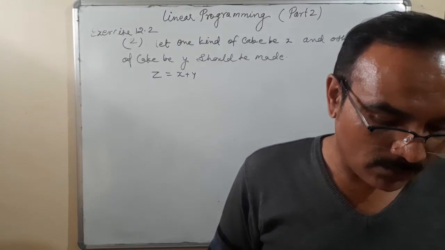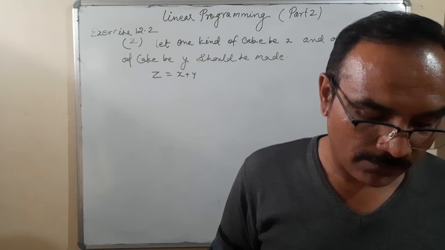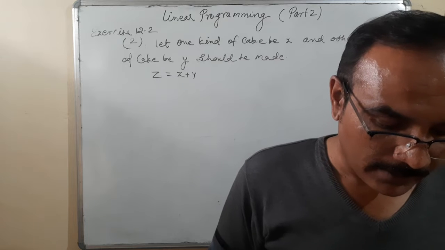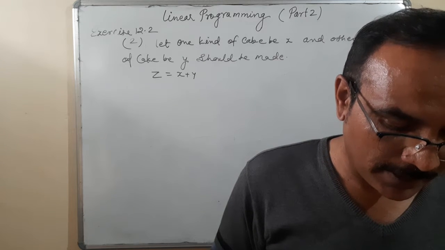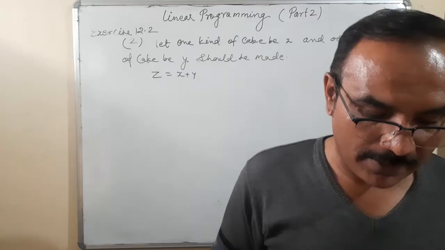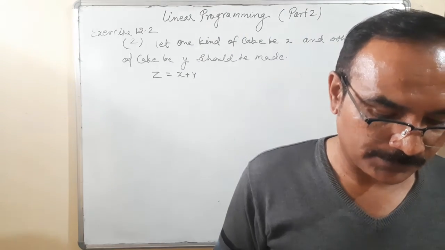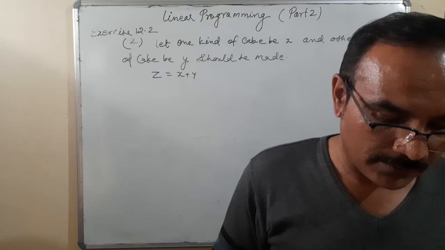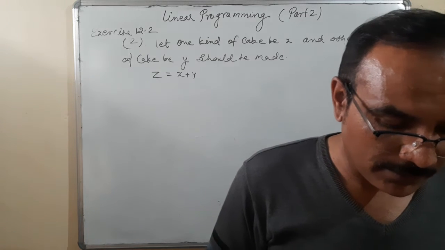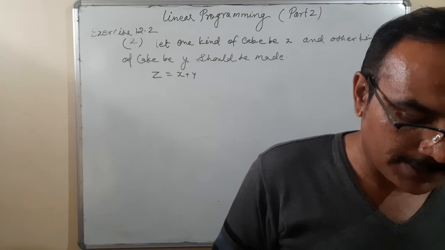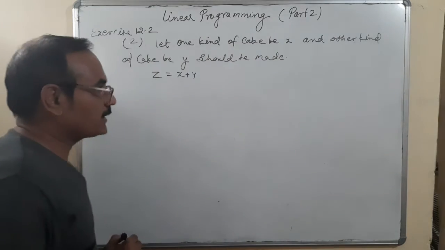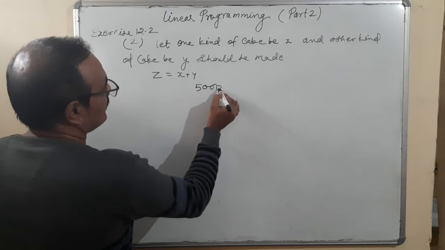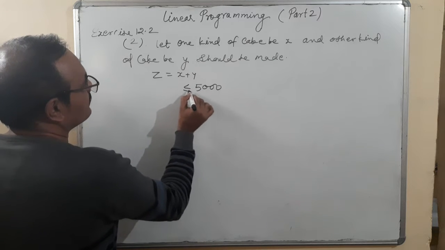After that, it is given that one kind of cake requires 200 gram of flour and 25 gram of fat, and total flour is 5 kg. We have a maximum of 5 kg of flour, that means 5000 gram.